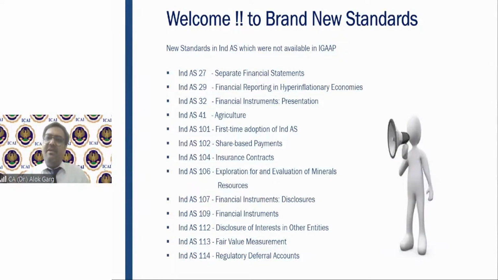So friends, every standard has an objective, every standard has a scope. So this is the structure. There could be a case where one of the standard may not have a scope, but this is a structure. First objective, then scope where the standard is applicable, then few definitions will be there, right? Then after definitions, then will be content on recognition, measurement, presentation, disclosures, and then there will be appendix. In the appendix, interpretation have been covered.